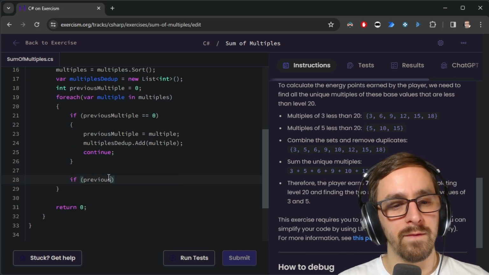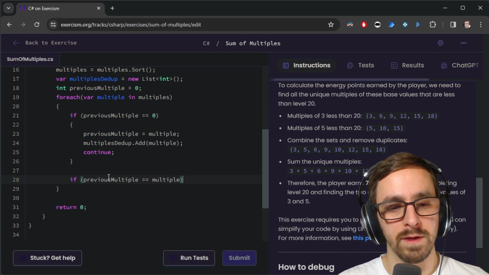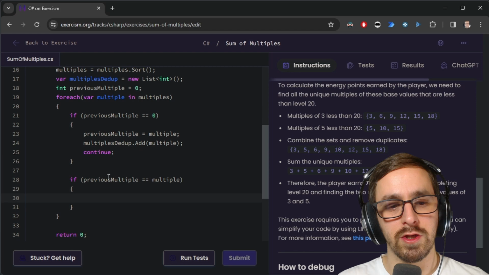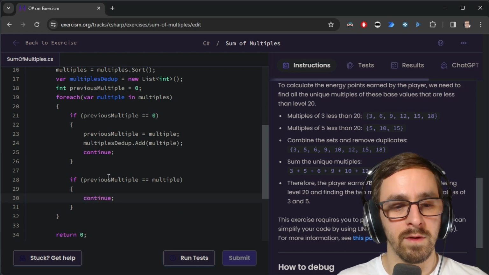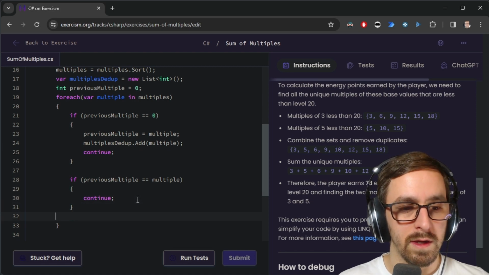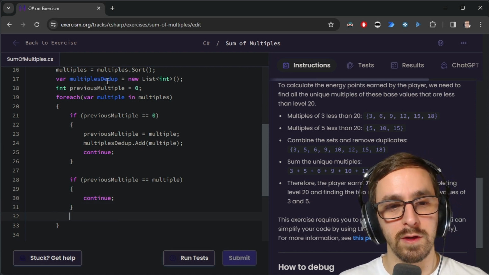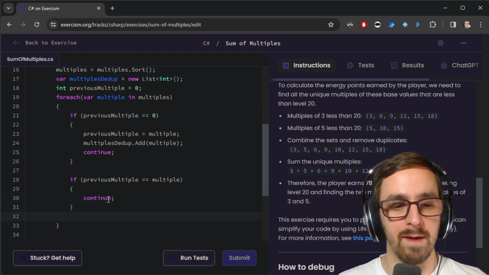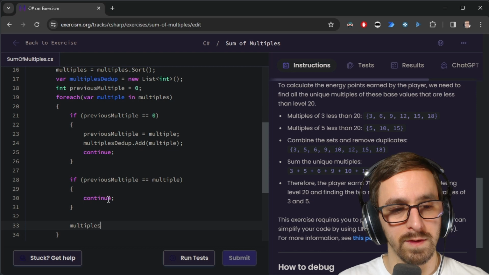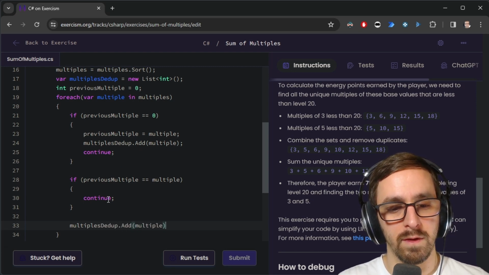If previous multiple equals multiple, so if it's the same thing as the current one, then I just continue, meaning I go to the next for each, and we don't add it to our dedupe list because it means that this is the same. Otherwise, we can go ahead and add to the list. So multiples dedupe dot add multiple.